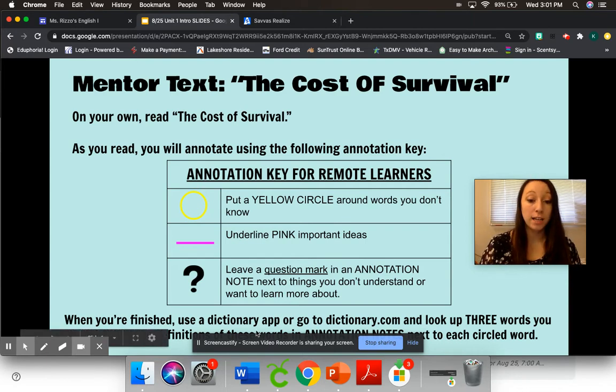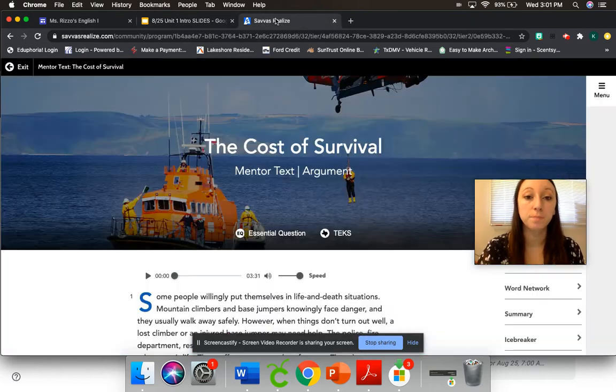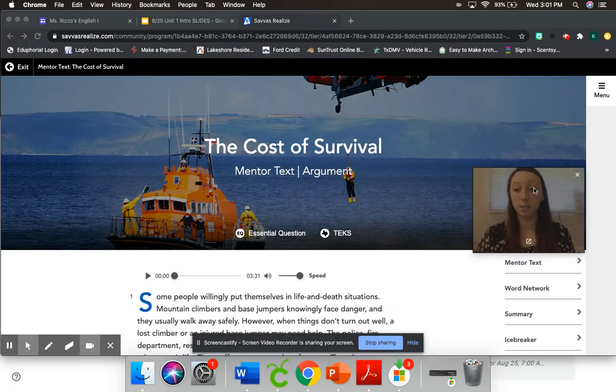So when you're done, you'll look up 3 words you didn't know. You can write the definitions of these words in annotation notes next to each circled word. Let's go over here. This is what one of our texts will look like.